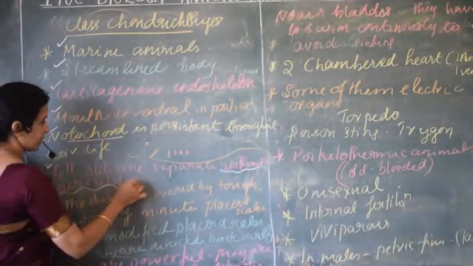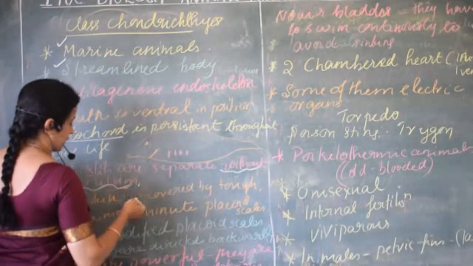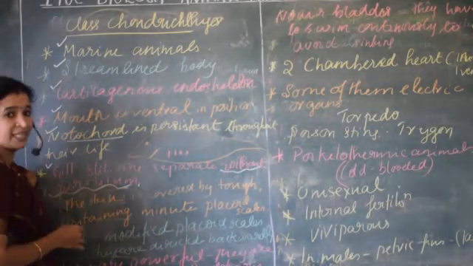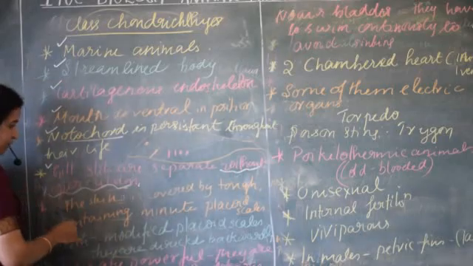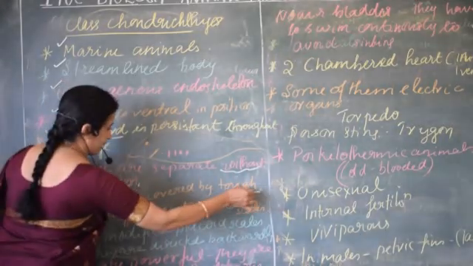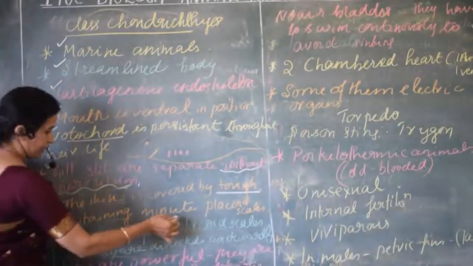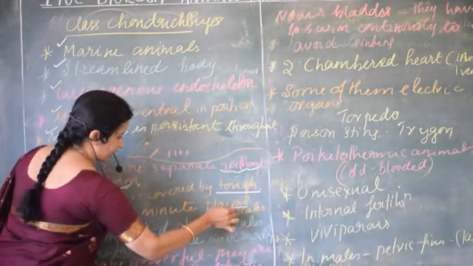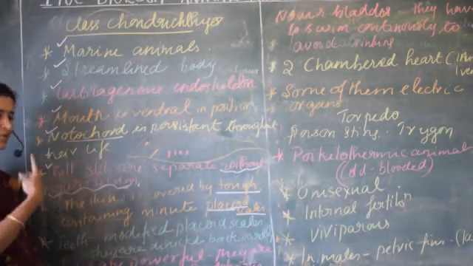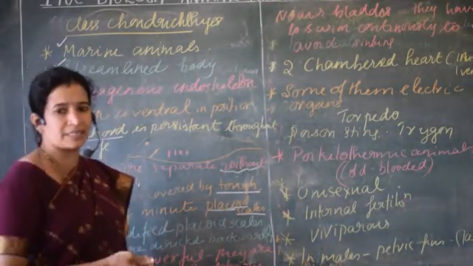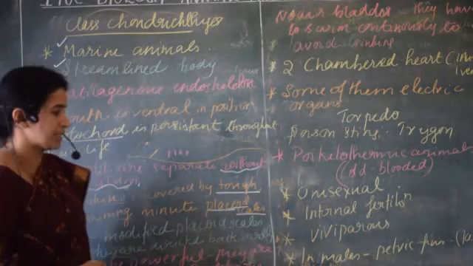You can see the gill slits on either side, but they do not have that covering called the operculum. And the skin is covered by tough, minute placoid scales. Here placoid, whereas cycloid in the case of osteichthyes.